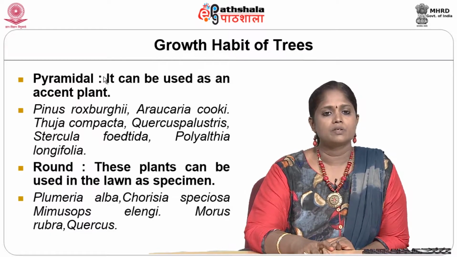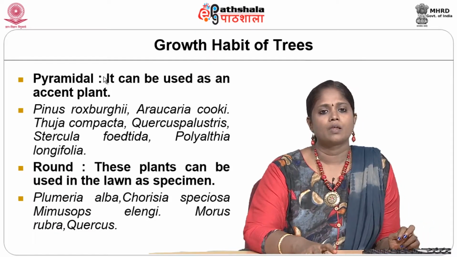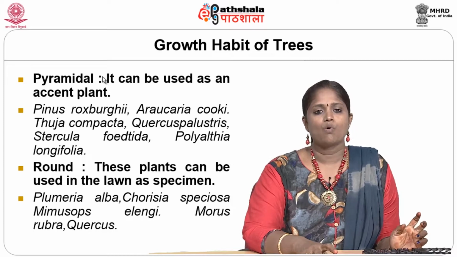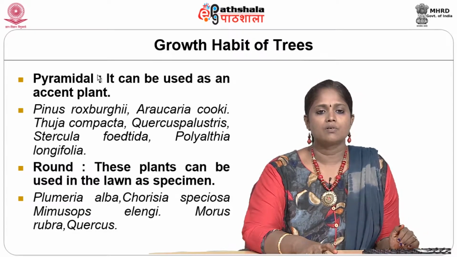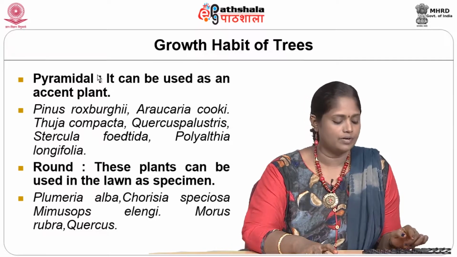Round, certain species are round. Plumeria alba, Morus rubra and Cordia, they are some of the examples of round varieties. They can be used as a focal point or a row series of avenue trees. We can use round shaped varieties.